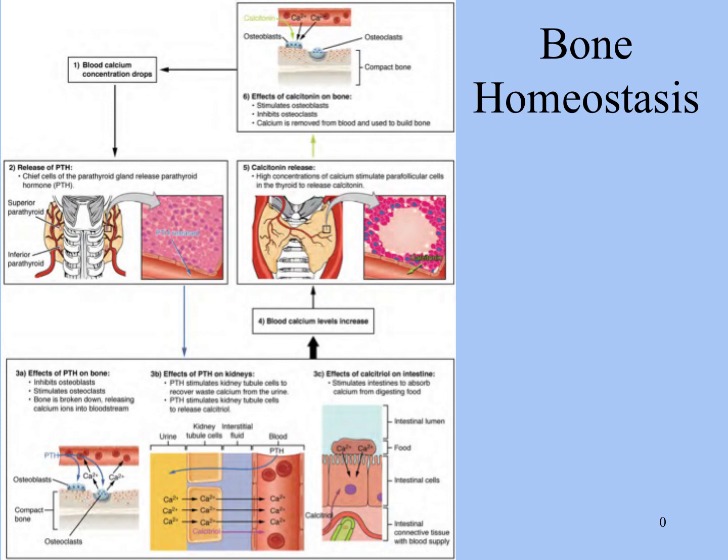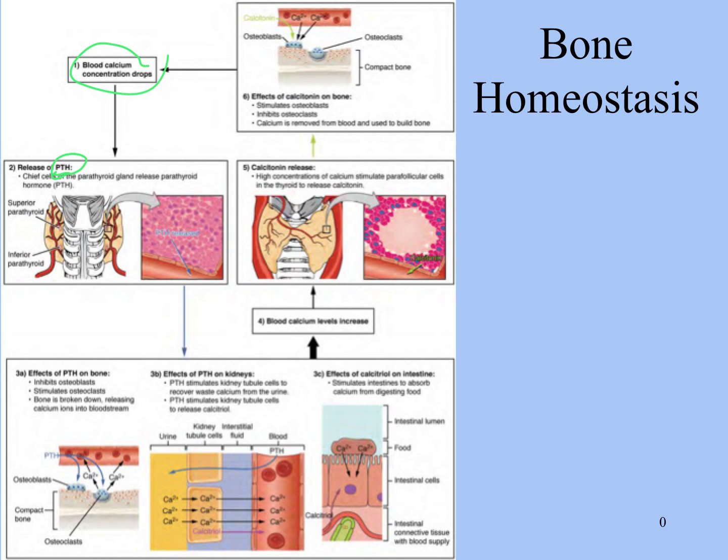Now, one of the triggers for bone homeostasis, or more accurately, the increase in activity of osteoclasts, is, let's say your blood calcium concentration falls. The biggest source of calcium in your body is your bones. So what'll happen is the blood calcium will signal the parathyroid glands to release parathyroid hormone.